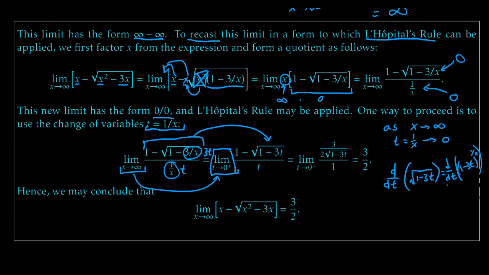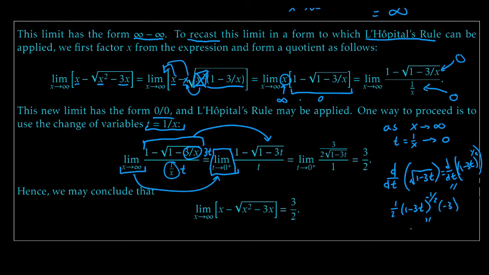Okay? And I'm going to not line up my equals entirely, just so I have enough room here. This guy is just equal to, well, bring that 1/2 down. 1/2, 1 minus 3t to the 1/2 minus 1, that's negative 1/2, times the derivative of 1 minus 3t. That's just minus 3.